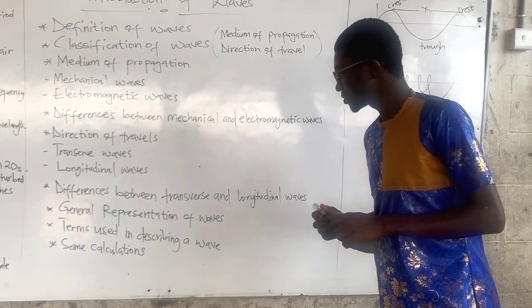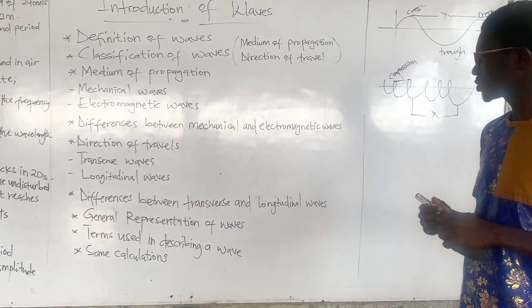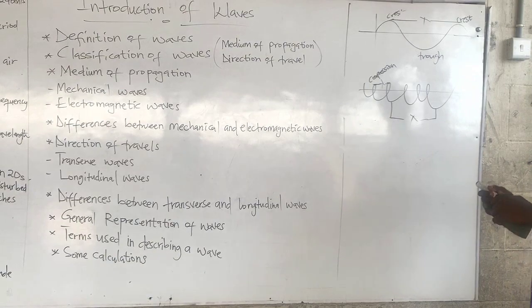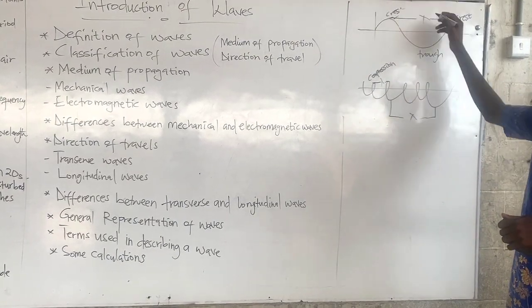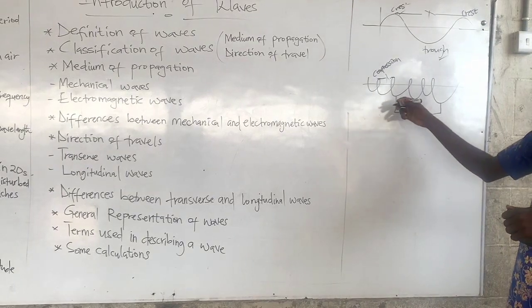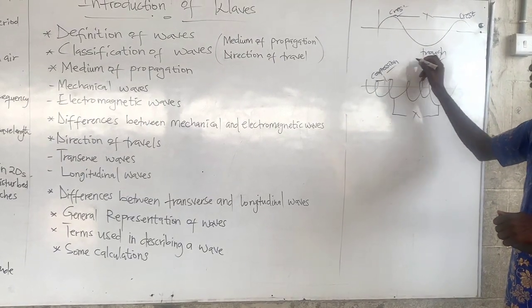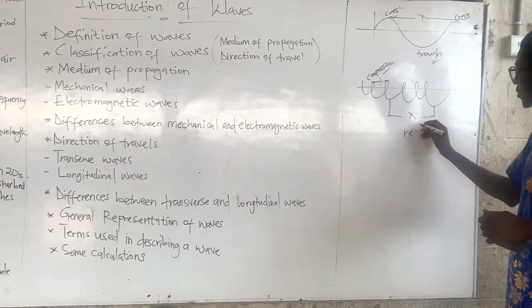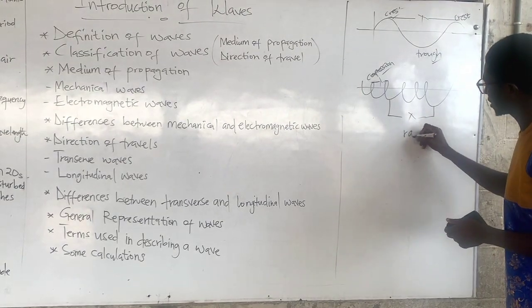Now, let's look at the differences between transverse waves and longitudinal waves. Transverse waves have what we call crests and troughs. But longitudinal waves have compressions and rarefactions.